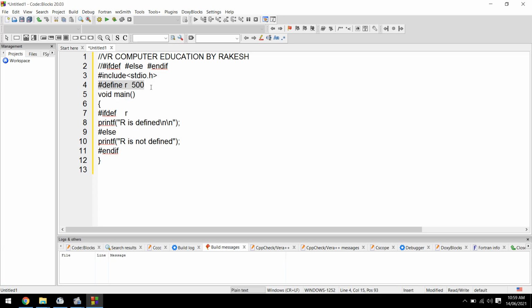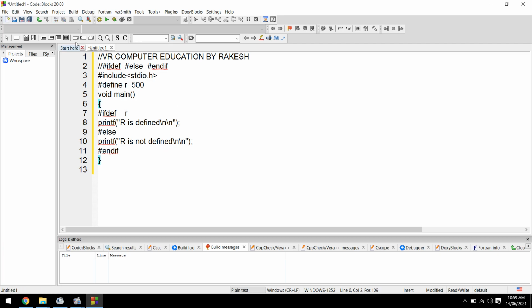See here, I have defined a macro R and its value is 500. Here I am checking the condition. If defined R, means if R is there, then you will get the output "R is defined". If R is not there, then "R is not defined". Now you can guess the output. Here R is there. I am asking whether R is there or not. If it is there, the output is R is defined. If it is not there, R is not defined.